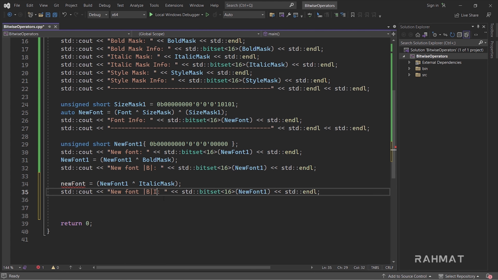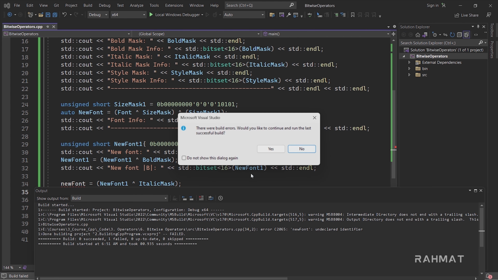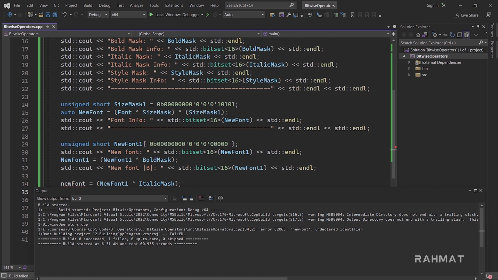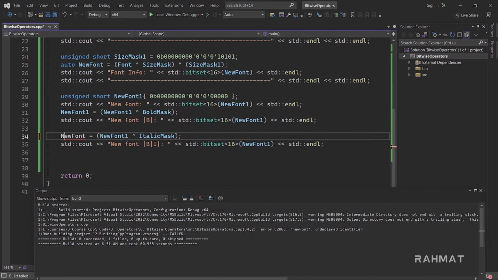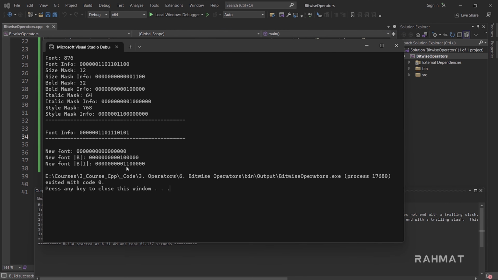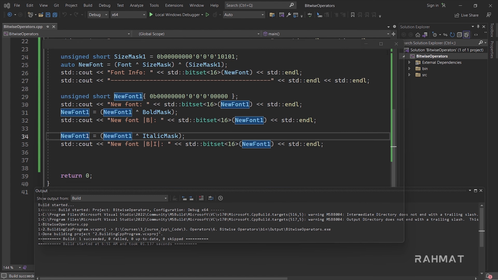So I'll say this new font has italic as well. Let's run it, and a very quick check. We have a problem, and yeah, we know what the problem is. This is not what we want. New font 1 is the thing we want. Let's run, and this time new font is bold and it is italic as well.